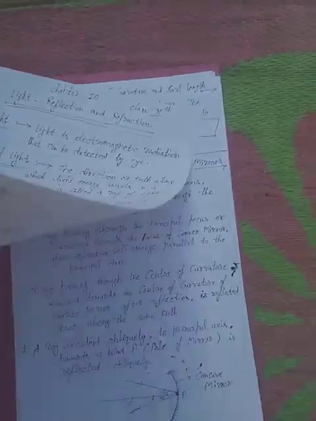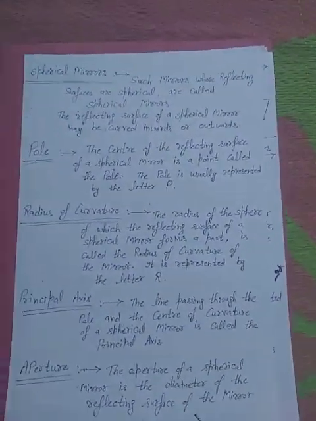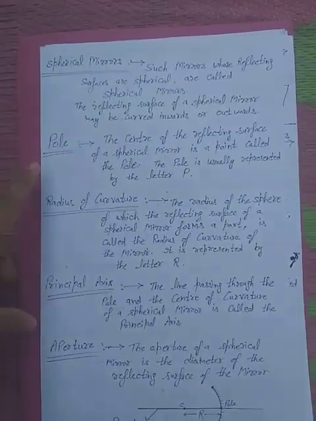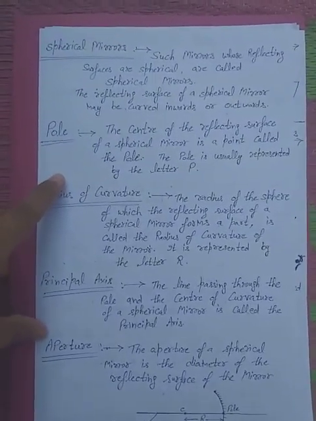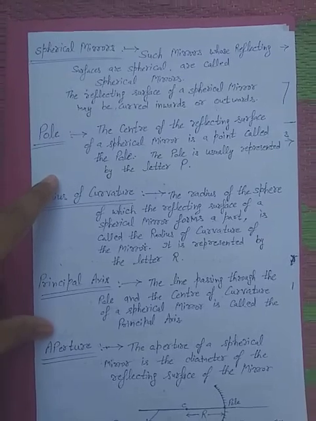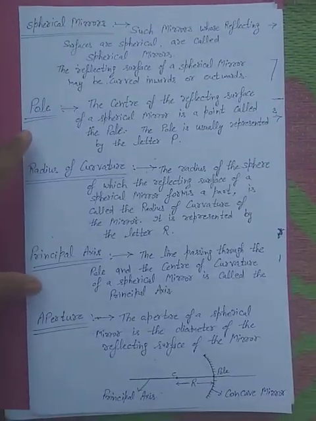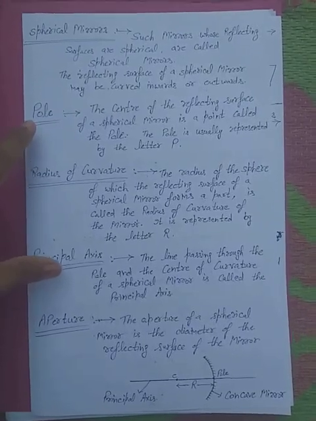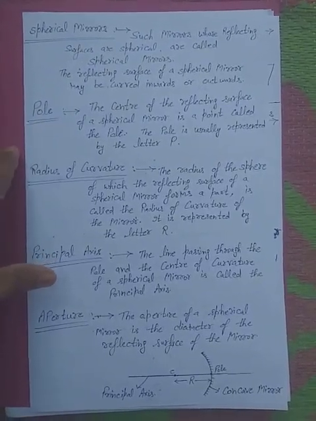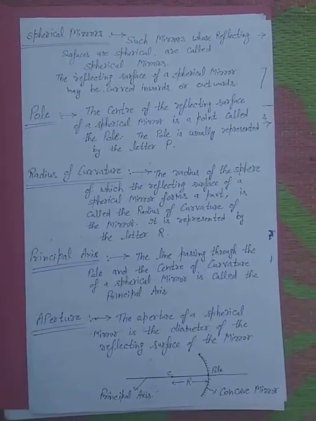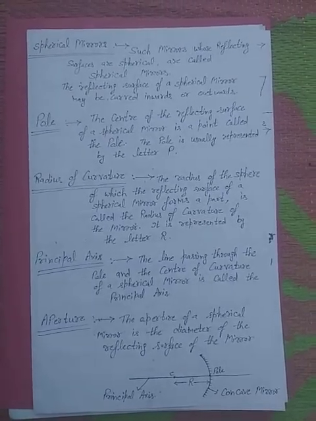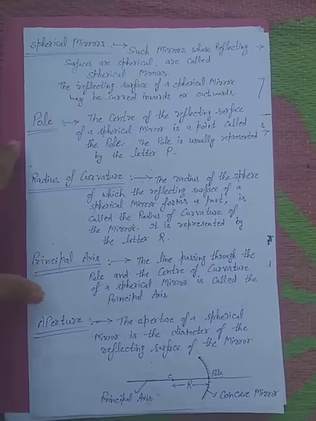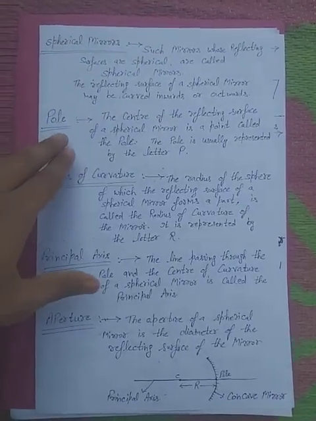Spherical mirrors are mirrors whose reflecting surfaces are spherical. The reflecting surface of a spherical mirror may be curved inward or outward. The terms related to mirrors are discussed here.